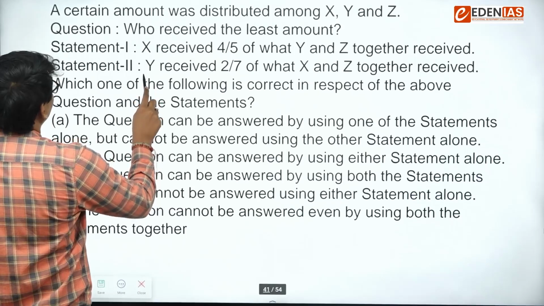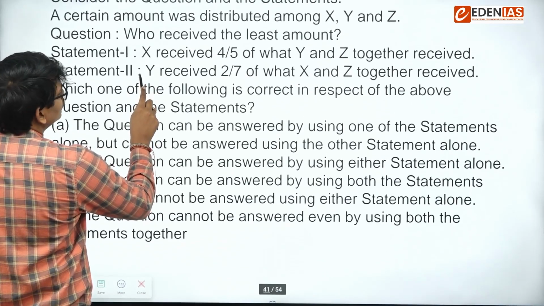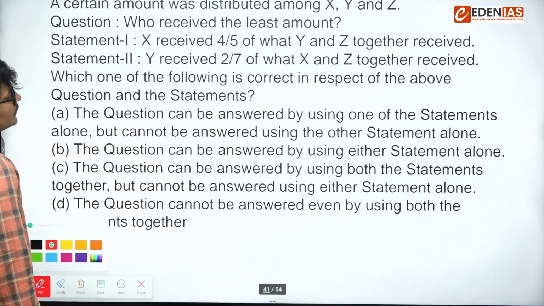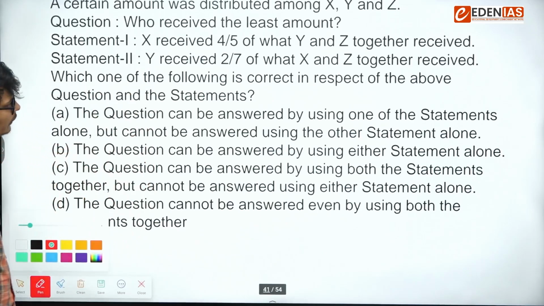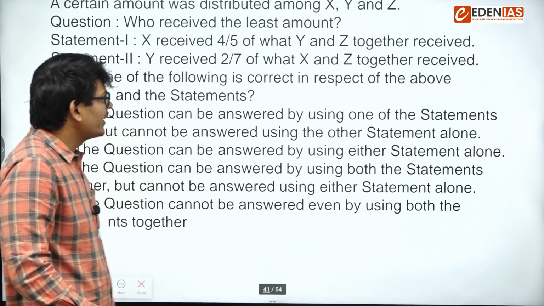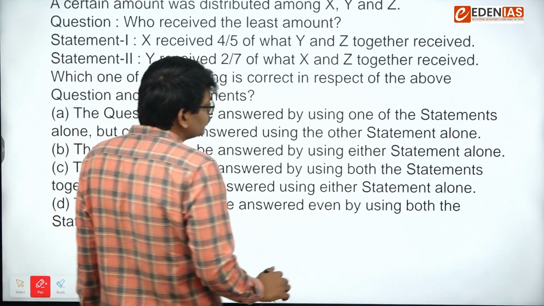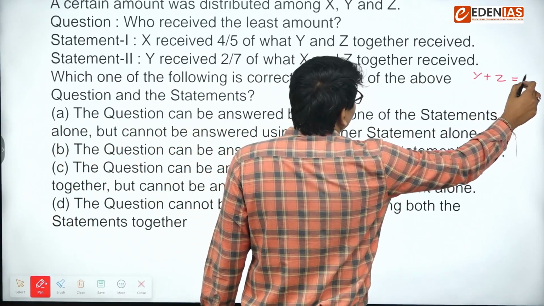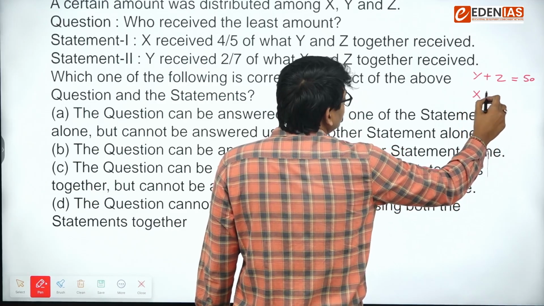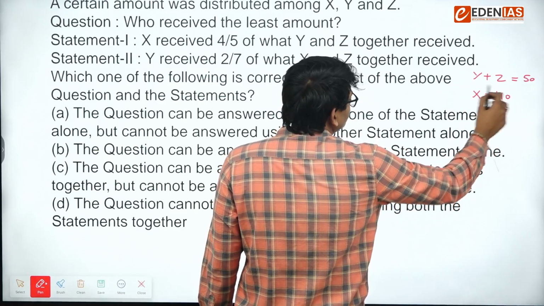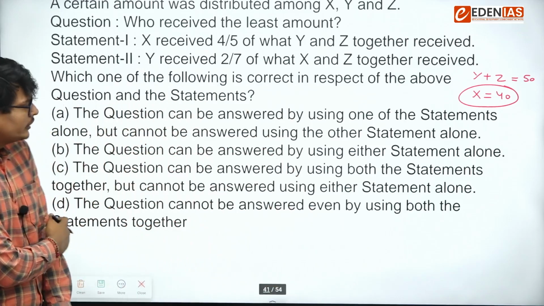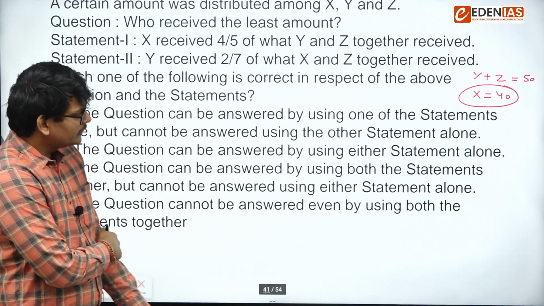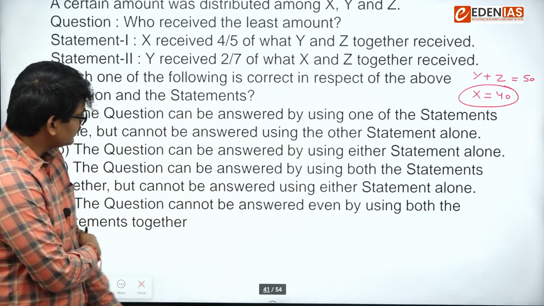Again, another data sufficiency question. A certain amount was distributed among X, Y, and Z. Who received the least amount? Statement 1: X received 4 by 5 of what Y and Z together received. So to make my calculation easy, I am assuming Y plus Z as 50, so X is getting 40. And we need to find out who received the least amount. I cannot say between Y and Z who is receiving the least. So from statement 1, we cannot answer the question.